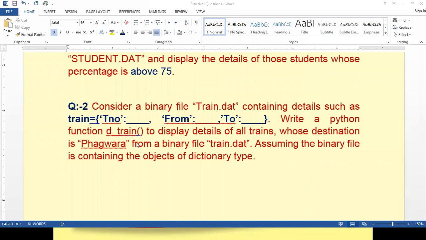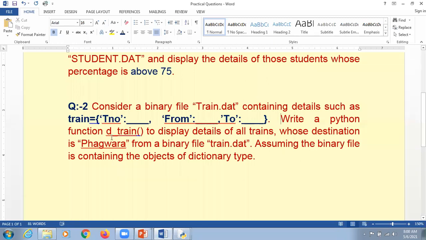Okay, here it is: write a Python function. This is a function, Bhagat ji, when these open and close circular brackets are there, it is called a function here. To display the details of all trains whose destination is Fagwada, from a binary file train.dat, assuming the binary file contains objects of dictionary type. This is the constraint here.